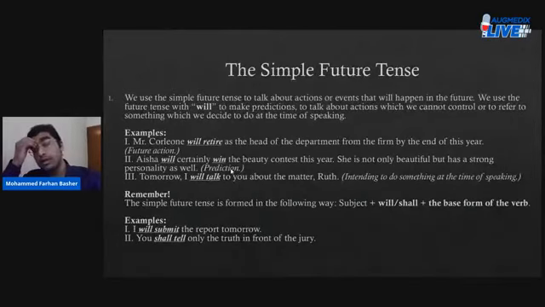Okay, so today we have just completed discussing all the tenses that there are in English grammar. We've discussed the present tense forms, the past tense forms, and today the future tense forms. So that marks the end of the chapter on tenses.